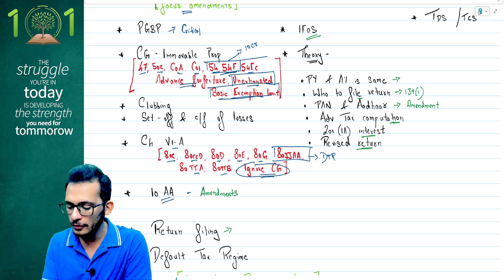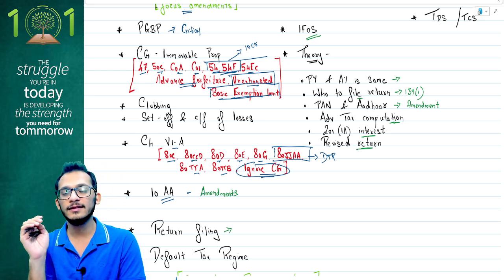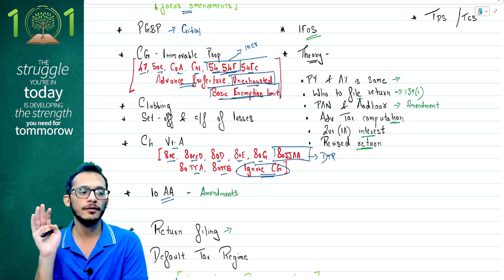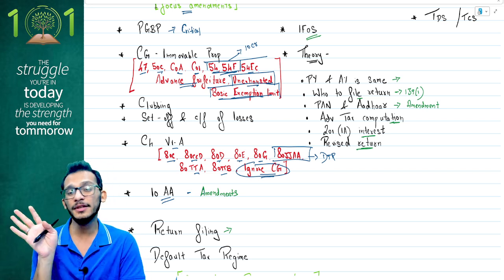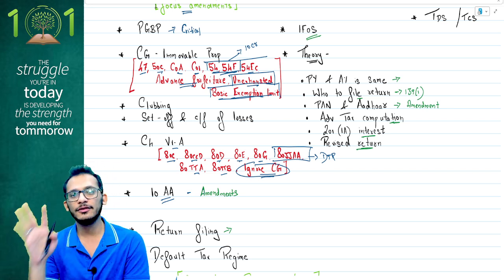And the final is, how do you file revised returns? Who all can file revised returns? When can you file revised returns? For what all can you file revised returns? These are the theory questions which I feel are sufficient if you cover them for your exams. Any of these questions will come.